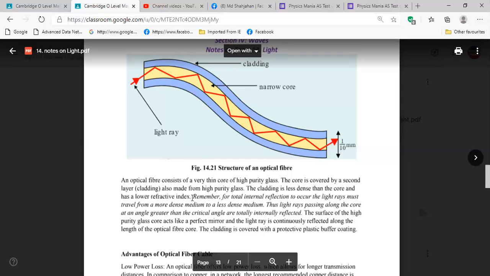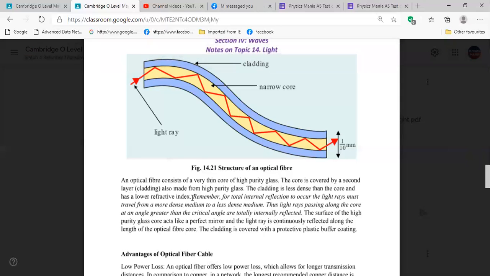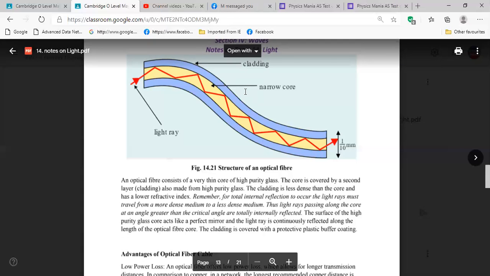Tamjit, are you clear now? Yes sir. The inner one is more dense, the outer one is less dense. Both the outer layers, this one and this one, are cladding.